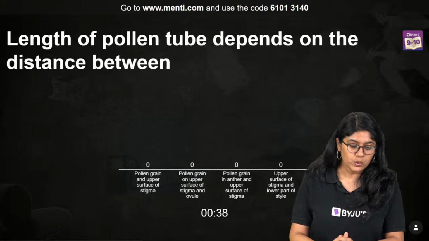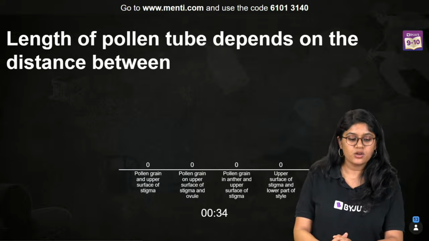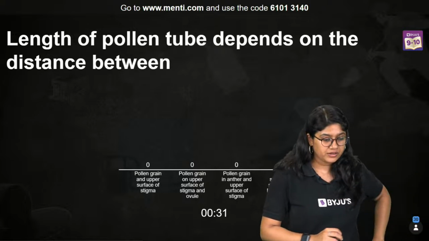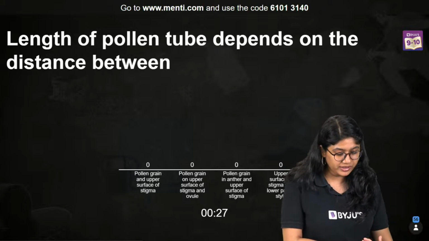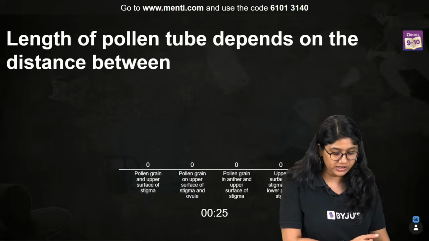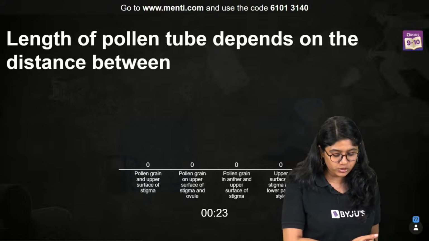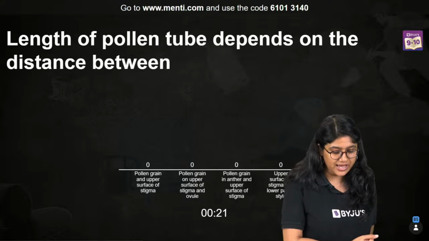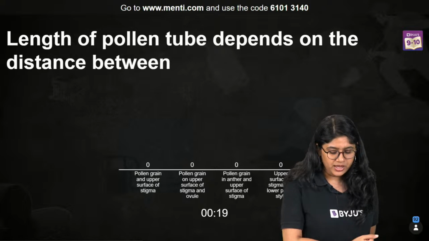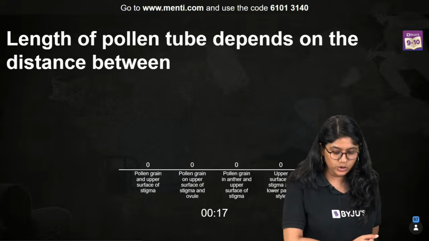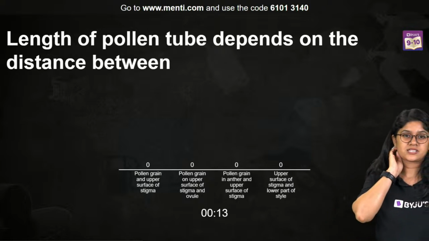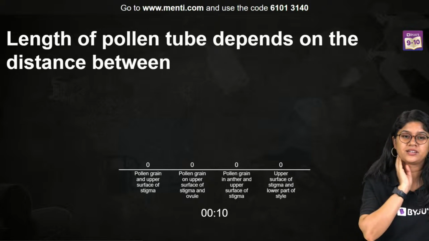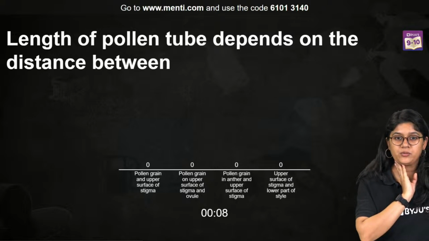Okay, here we go. The length of a pollen tube depends on the distance between pollen grain and upper surface of the stigma, pollen grains on upper surface of the stigma to ovule, pollen grains in anthers and upper surface of the stigma, and upper surface of stigma and lower part of the style. Yes. Very good, everyone.